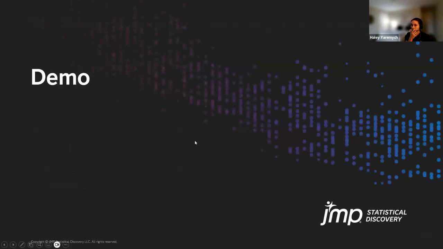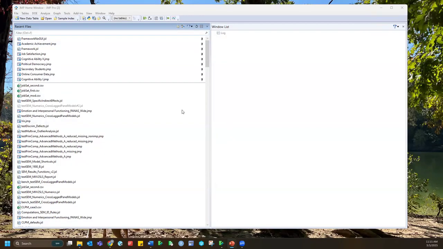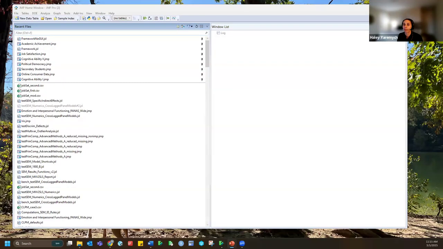Okay, so at this point, I can jump over to a demo. I'm going to be demoing a second stage moderated mediation model today. Can you guys see my JMP window here? Yep. Okay, perfect.